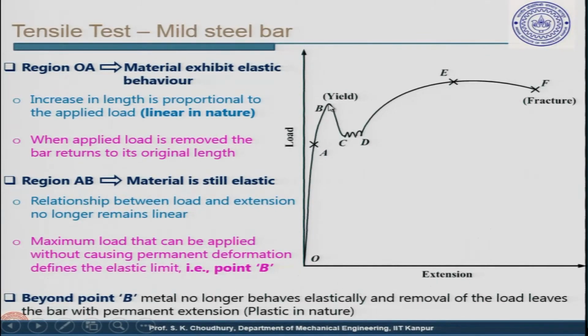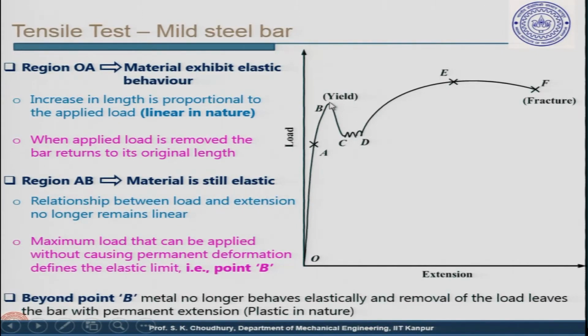Even just below this point, if you remove the load, the specimen will come back to its original length. Therefore, the maximum load that can be applied without causing permanent deformation defines the elastic limit. Up to that point, this is the elastic limit.